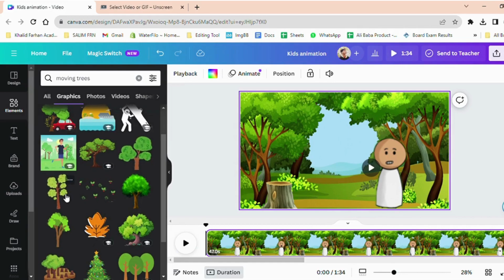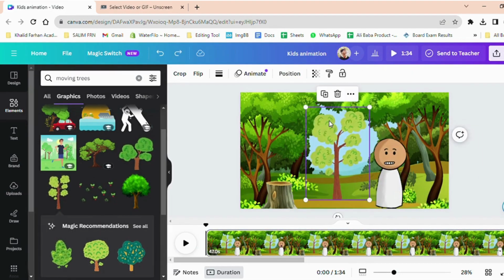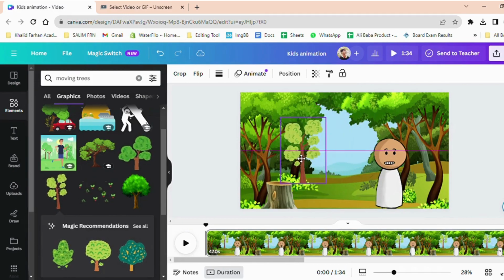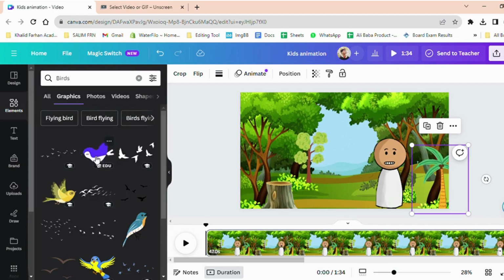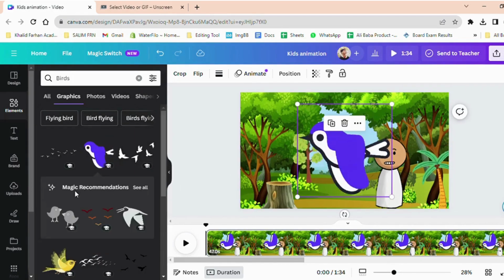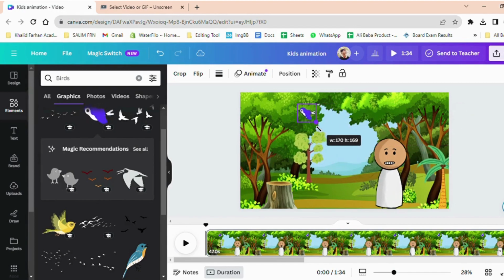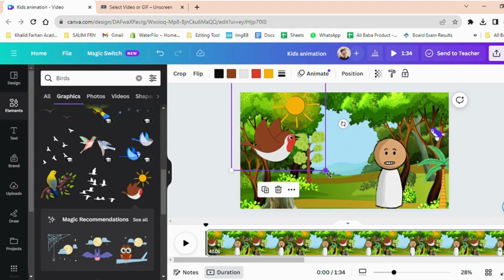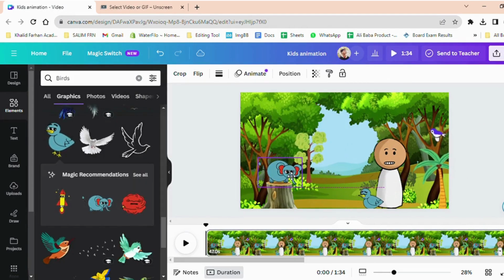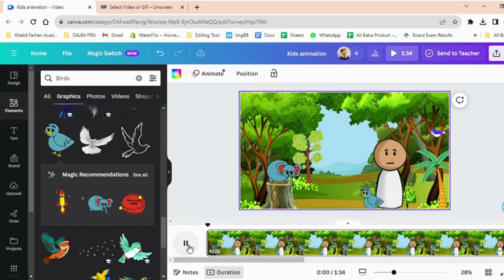But we're not stopping there. Let's make our video even more visually appealing. In the same Elements section, search for animated trees. Select these delightful elements and position them in the background image according to your creative preferences. And here's the charming twist, let's add some birds to our video's background. After all, we're on a journey to discover the world of birds. You can easily find animated birds in the Elements section as well. Now we're set to create a visually stunning and engaging video that'll captivate our young learners.